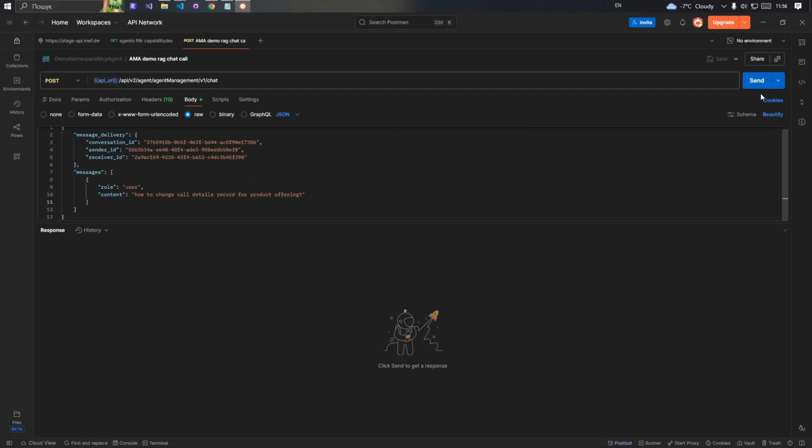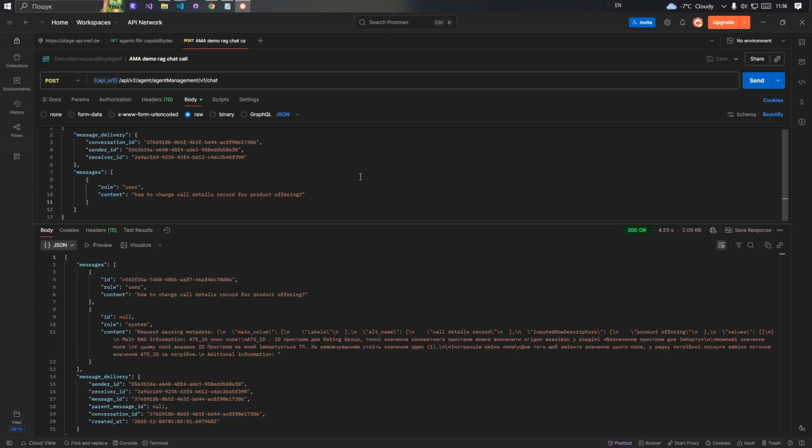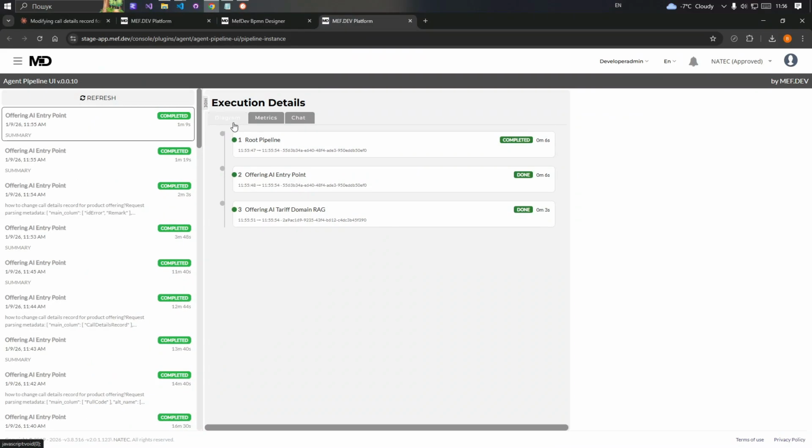The final method shown in Postman is inter-agent communication via the chat method, which is the core interaction mechanism of TMF-939. It requires agent identification and a standardized OpenAI-style message format, which can be applied uniformly to any agent in the system.